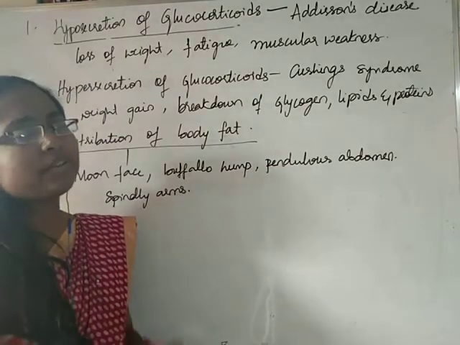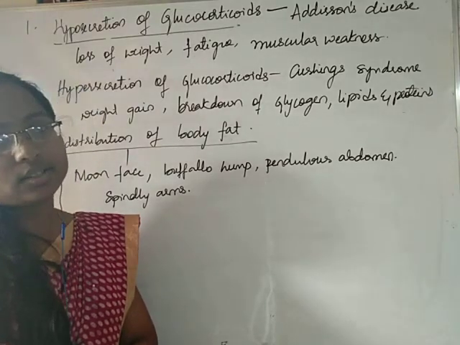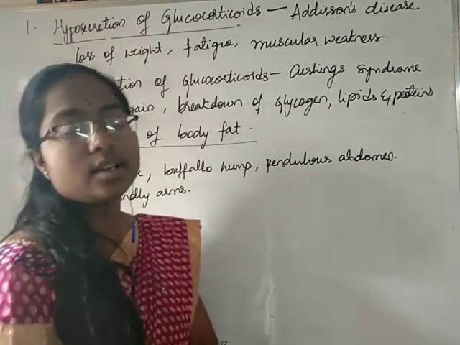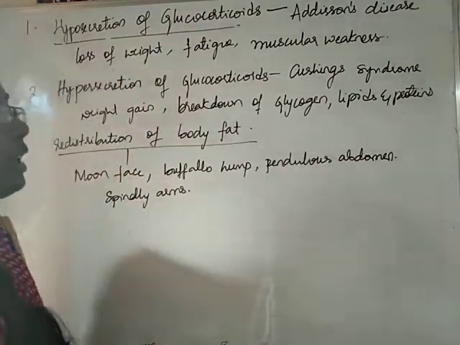So students, this is regarding the disorders caused due to adrenal glands. So with this we finished learning regarding the adrenal glands completely. Let us now learn regarding the next gland.